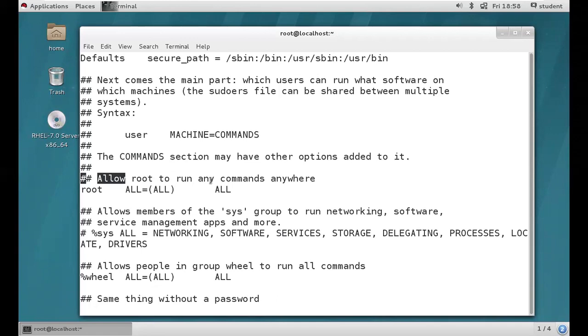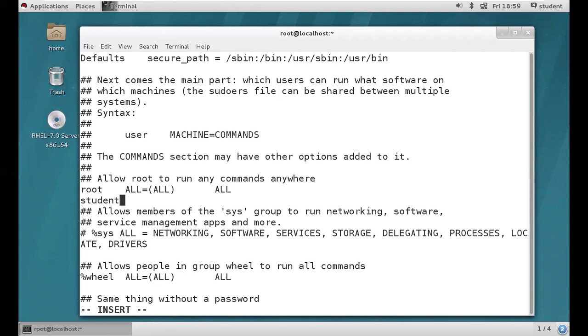Allow root to run any command anywhere. This guy root can execute any command anywhere in our operating system. We know that root already has the permissions, so we are not going to bother about the root user because he has full access by default, right? Now to whom do we need to provide the sudo access? To the student user, right? So here, edit, insert.